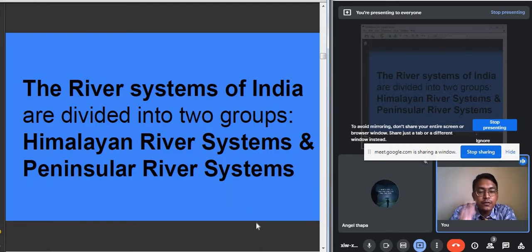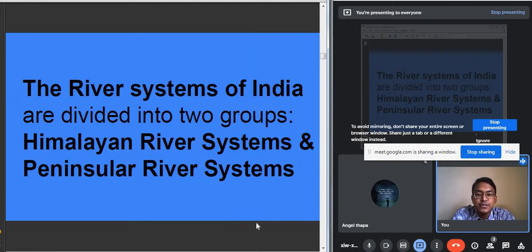In our country, different types of relief features are there. As we have discussed earlier about the physical features of our country, we came to know that there are mountains, plateaus, plains and so on. Depending upon the physical structure of our country, the river system can mainly be classified into two categories: the Himalayan river system and the peninsular river system.